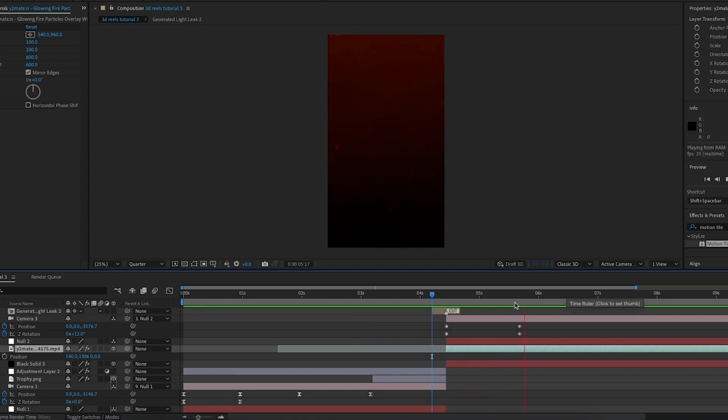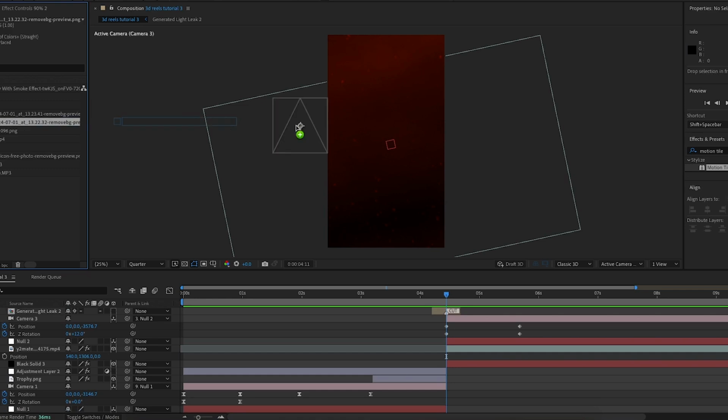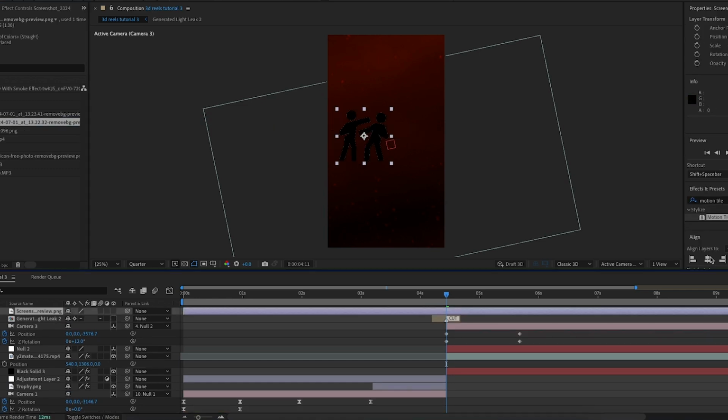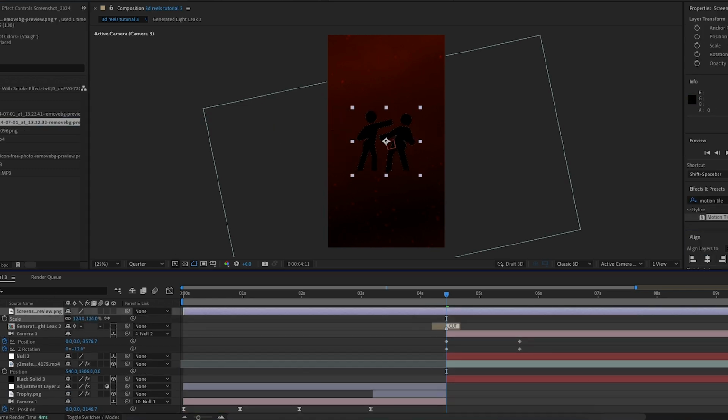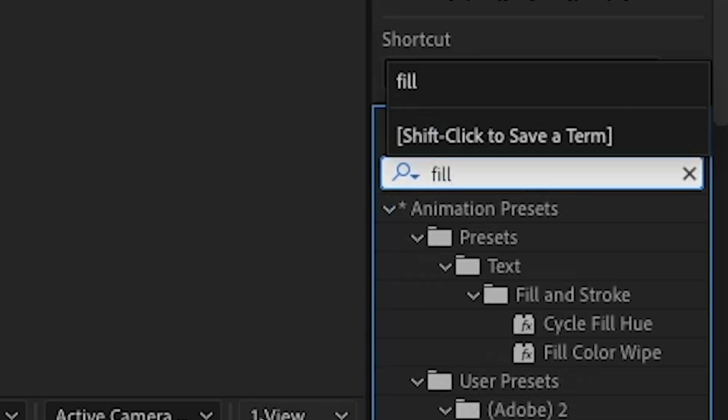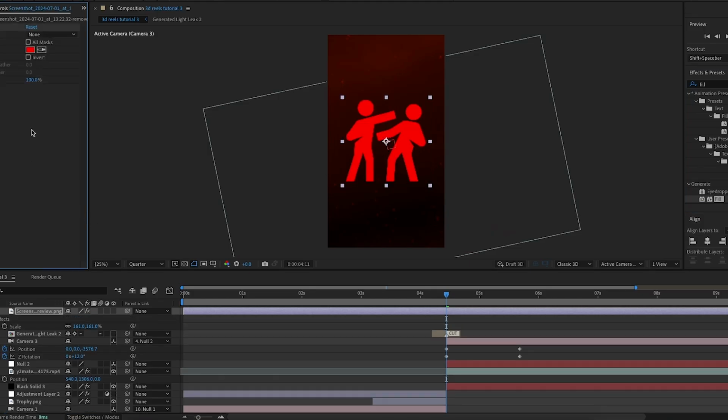And yeah, I'm pretty happy with this. So I'm then going to import one of my fighting icons. I'm going to center it and scale it up. And I'm also going to search up in the effects and presets fill, and I'll add this fill effect onto the icon. I'll make the fill color white.